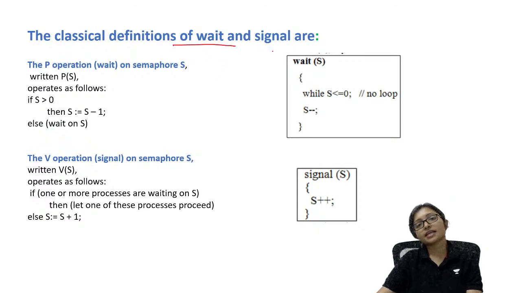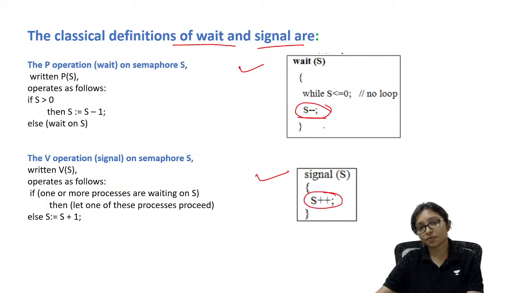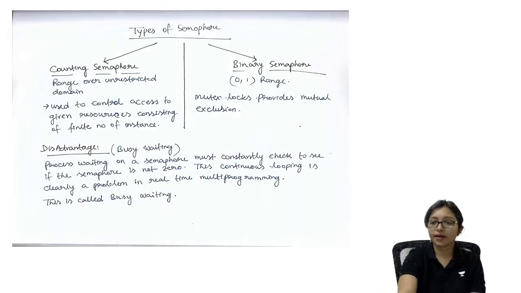So here is the classical definition of wait and signal. You can see this is wait and this is signal. In wait we do S minus minus, and in signal we do S plus plus. Wait means S minus minus, signal means S plus plus. This is very important. Questions are coming from here.